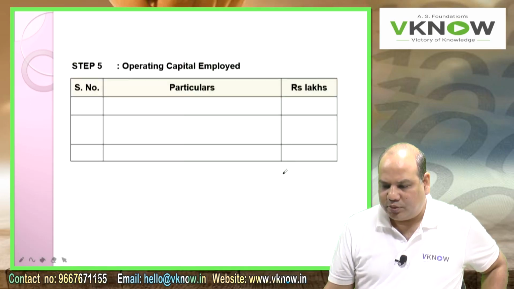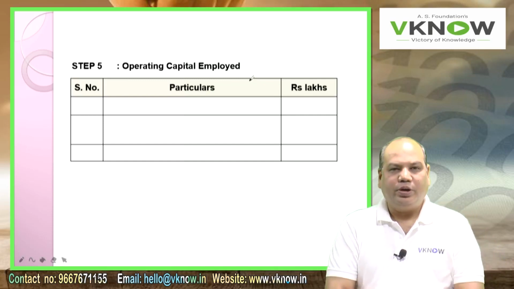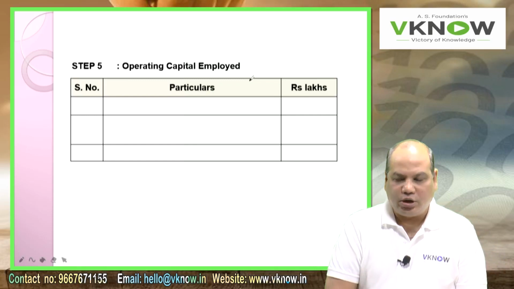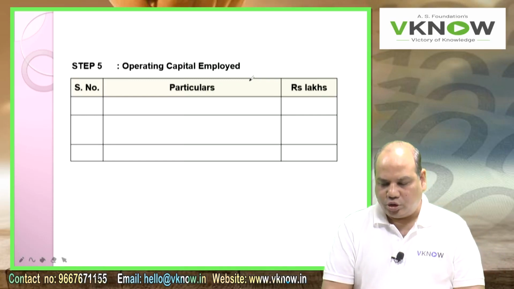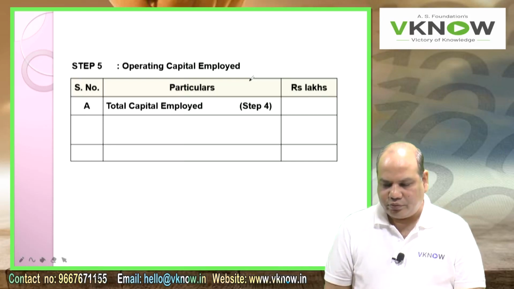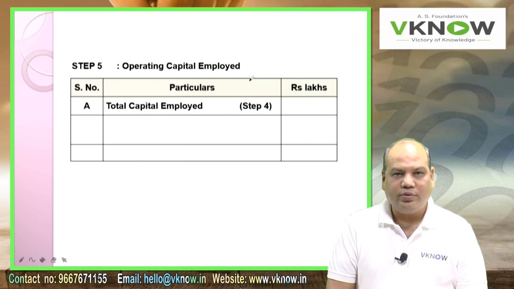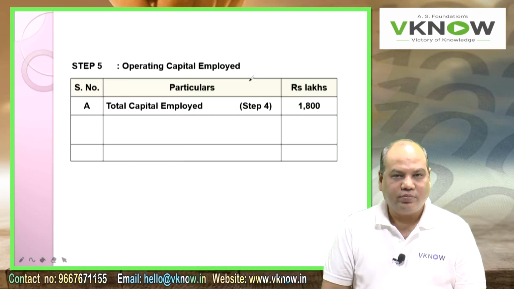Now write down step number 5, operating capital employed, with rupees in lakh on the right hand side. Point A, total capital employed as per step 4 was 1800.